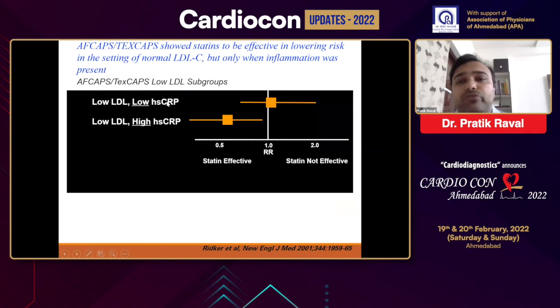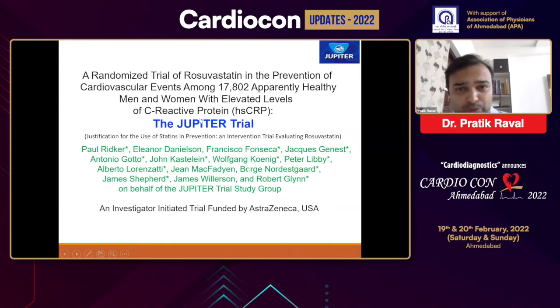This is one of the studies which was conducted in patients with low baseline LDL level but with elevated or normal HSCRP level. And between these two groups, it was seen that the statins were effective in reducing the risk in patients who had elevated CRP level at baseline. JUPITER was the landmark trial of rosuvastatin, which was conducted on apparently healthy people who had elevated CRP levels.